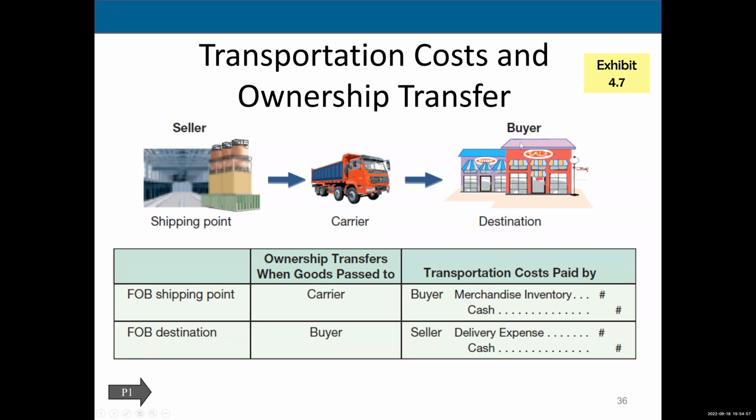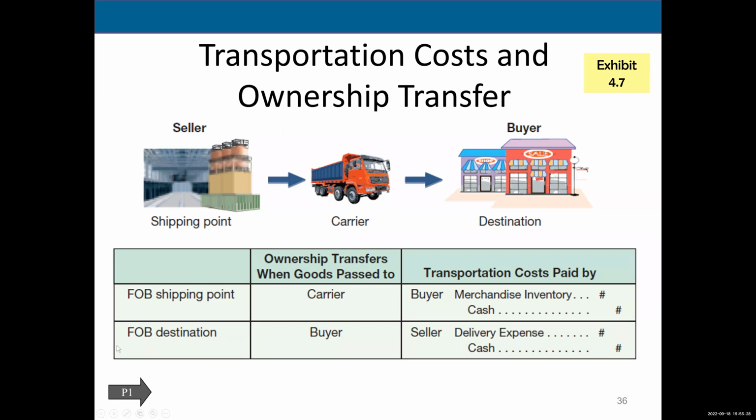So if the buyer pays, then the buyer is going to debit merchandise inventory, because to the buyer, that freight charge is just another cost of that merchandise, right? So to the buyer, it's not only the cost of the merchandise, to buy the actual product, but also the freight charge to get it to the place of business. So anyway, debit merchandise inventory.